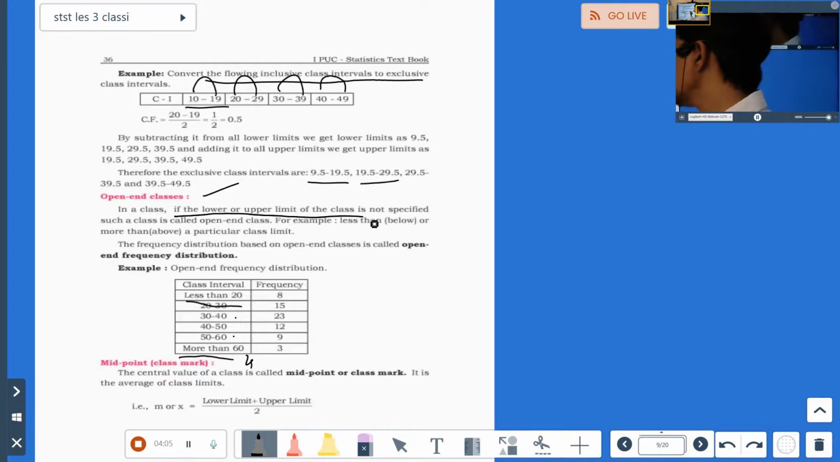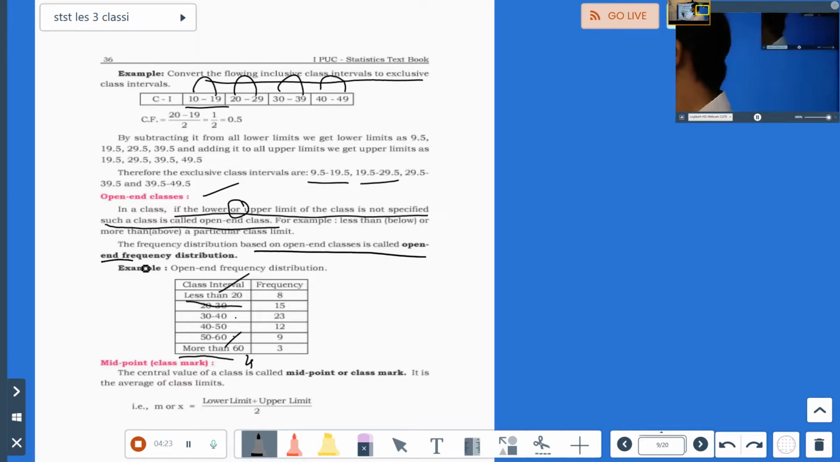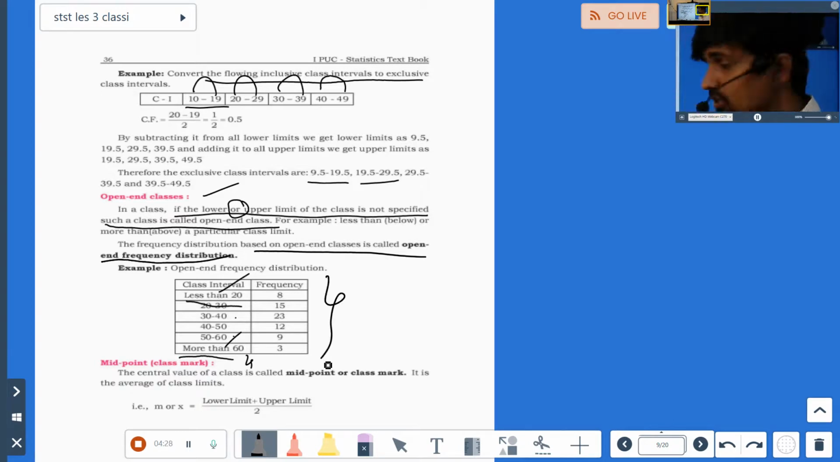Okay. Here, what are open-end classes? If the lower or upper limit of the class is not specified, such a class is called an open-end class. If any one of them is missing, then it is open-end. If both are missing, then also it is an open-end class. So frequency distribution based on open-end classes is called open-end frequency distribution. This is an example for open-end frequency distribution.